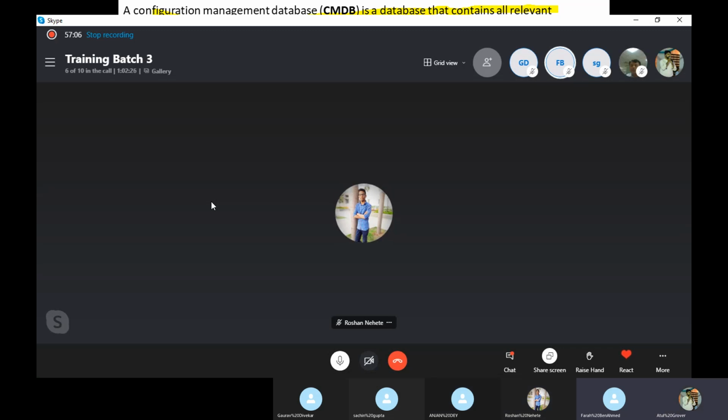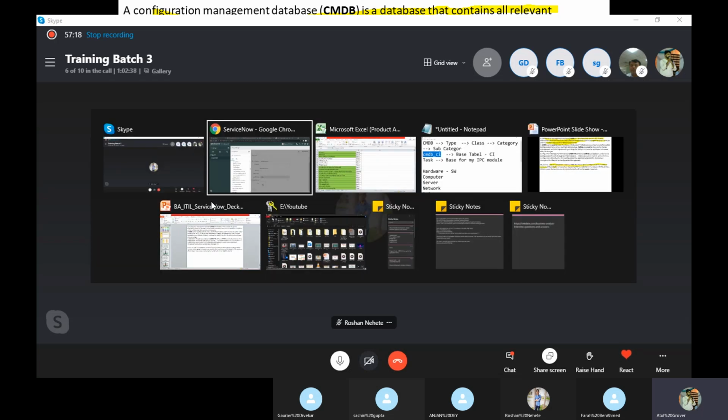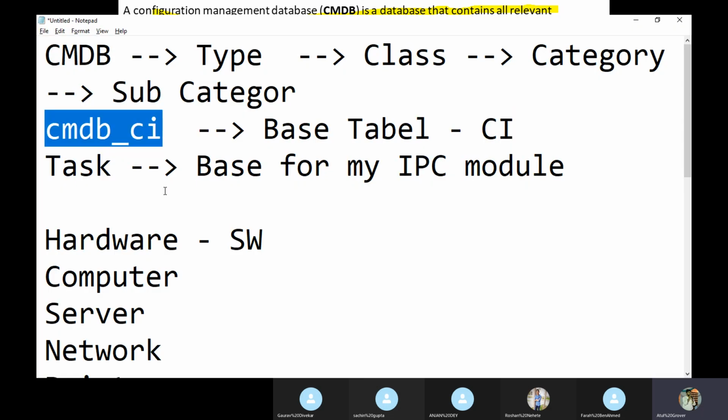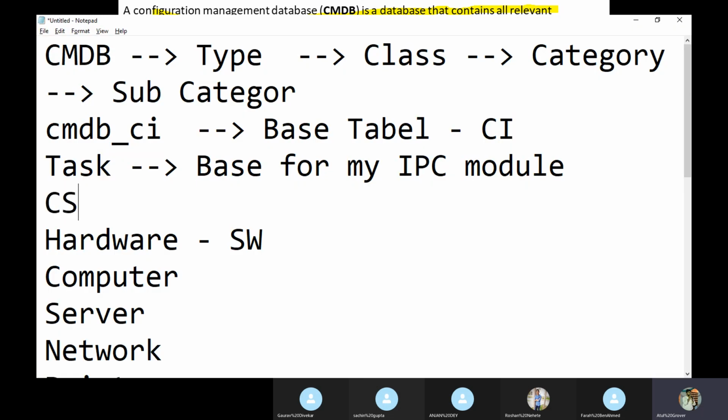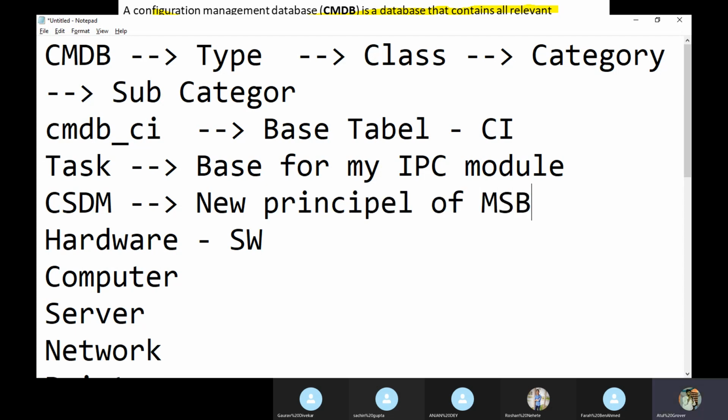So for the CMDB, I'm telling you very, very clearly: the more you read, the more you get confused, the more you learn in ServiceNow CMDB. I'm telling you one more concept here. Try to read about it, but not now, once this class is completely over. CSDM. It is a new principle of CMDB design.